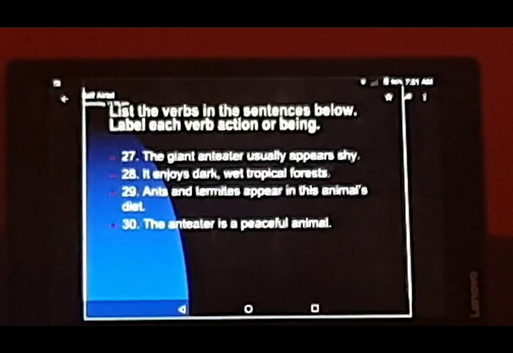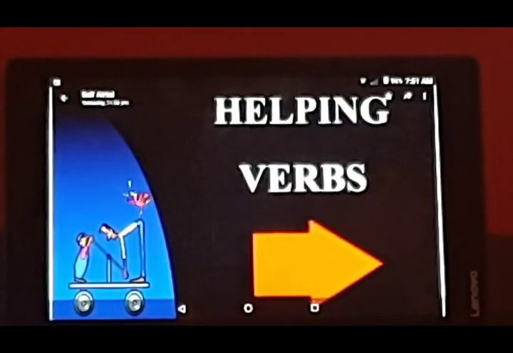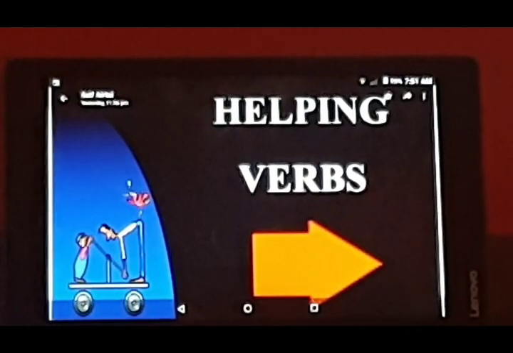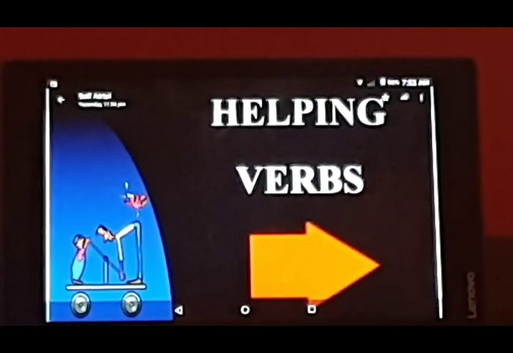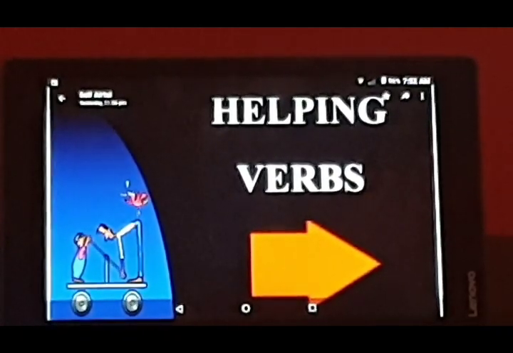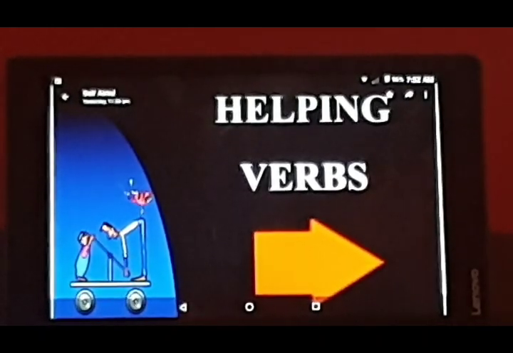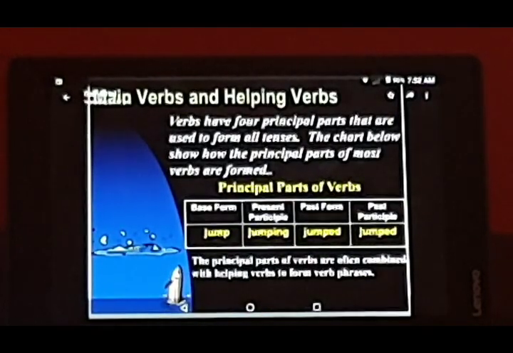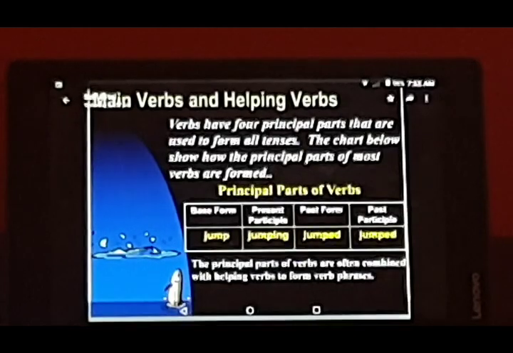List the verbs in this. Again, there are more parts to it. Now we go to helping verbs. See, in the first one we covered action verbs, then in the second, being or linking verbs. Now there are helping verbs also. Helping verbs, which are auxiliaries, like I told you in our previous class. Main verbs and helping verbs.